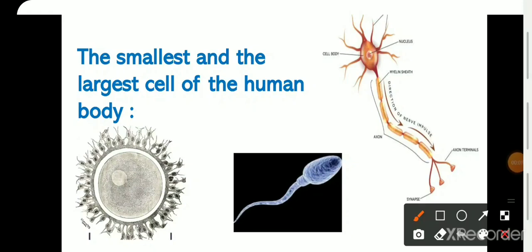Now this is only for your extra knowledge: the smallest and the largest cell of the human body. The smallest cell of the human body is the human sperm, and the largest cell of the human body is the ovum, and this is a neuron. Neuron is the longest cell of the human body.